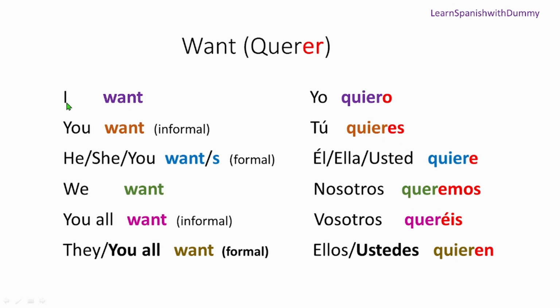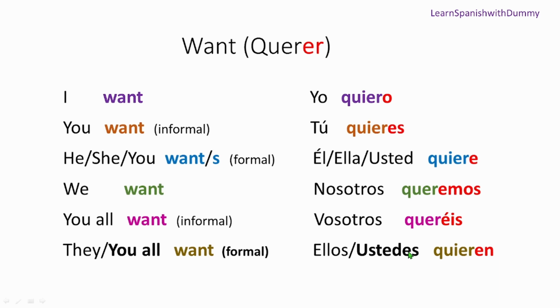Let's see. I want in Spanish is yo quiero. You want is tú quieres. He, she, and you want is él, ella, usted quiere. He wants, él quiere; she wants, ella quiere; and you want, usted quiere. These three of them have the same conjugation. We want, nosotros queremos. You all want, vosotros queréis. They and you all want, this you all is formal, and you say ellos or ustedes quieren.